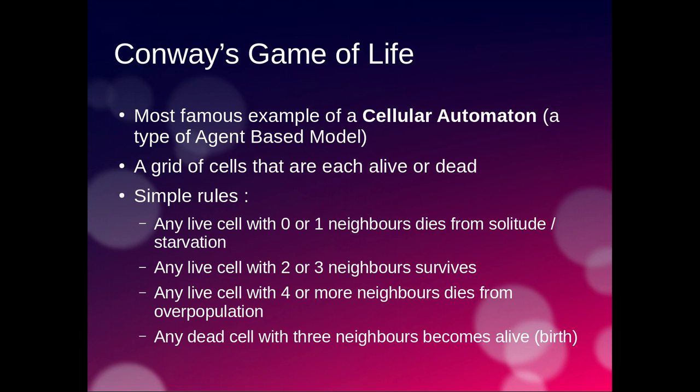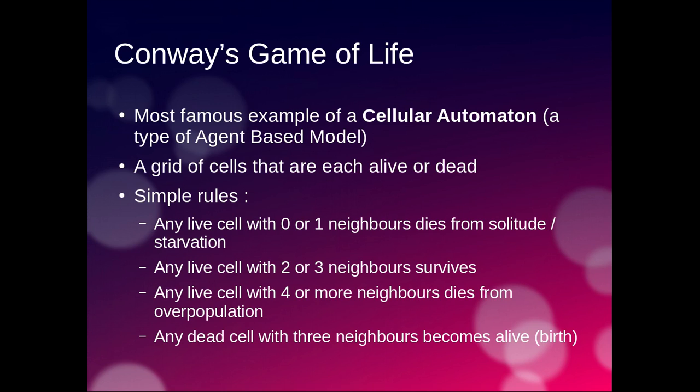So I mentioned cellular automata briefly a moment ago. A cellular automaton is a type of agent-based model, and it's basically represented by a grid of cells, and each of those cells is either alive or dead. And one of the most famous examples of a cellular automaton is something called Conway's Game of Life. And in this cellular automaton, there are some really simple rules.